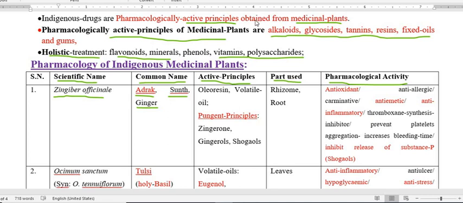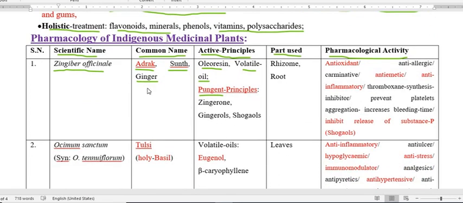The active constituents that Zingiber officinale has are oleoresin, volatile oil, and the ingredients which possess the pungent principle. Their names almost match the scientific name or sometimes the common name.